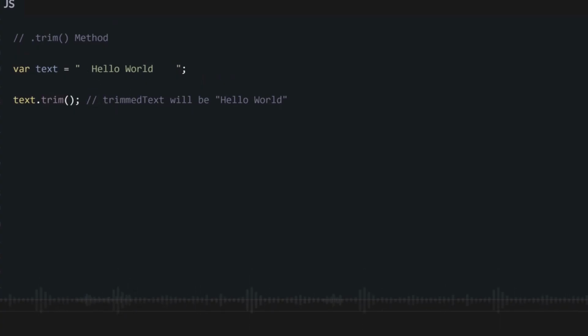We also have the trim method. With the trim method, we can trim white spaces from our string. White spaces are all these places. If you are collecting data from your users, for example their names or address or any other string data, some will accidentally put a space by mistake, and you as a developer have to correct that error. So you make them type their name and their address and any other string data you want to collect. But before you save that data to your database, you make sure you use this trim method to clean any space that may be there. If no space is there, you use them as normal.